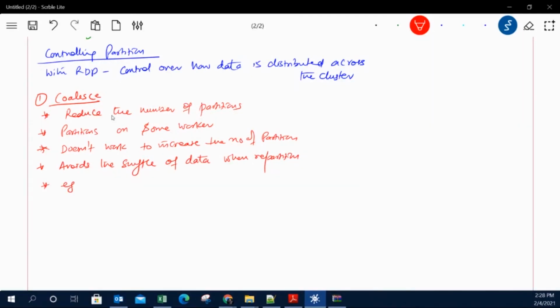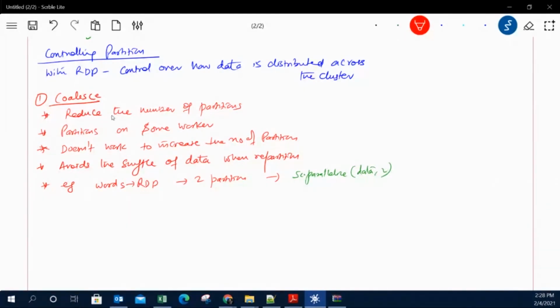Now let's take an example. We have an RDD called words, and this RDD contains two partitions. How can we create these two partitions? We can create them with the help of sc.parallelize, giving the data and 2.